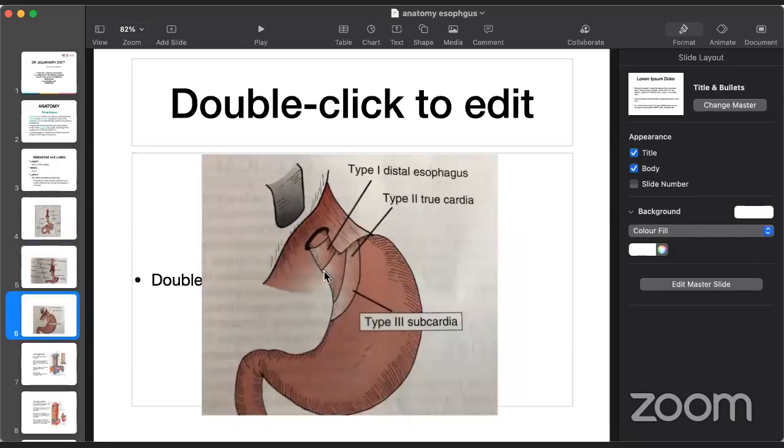Here you can look at that. This is very important for the surgeon. That is the type 1, type 2 and type 3 lesions. So this is the Siewert classification of the esophagogastric junction tumors. So the epicenter of the tumor location is very important.